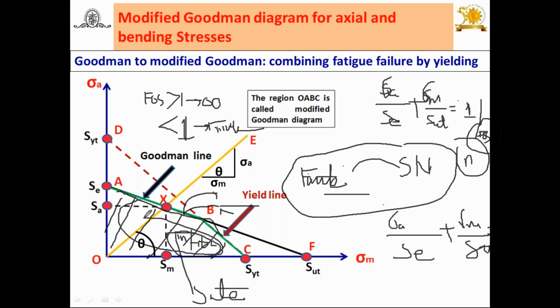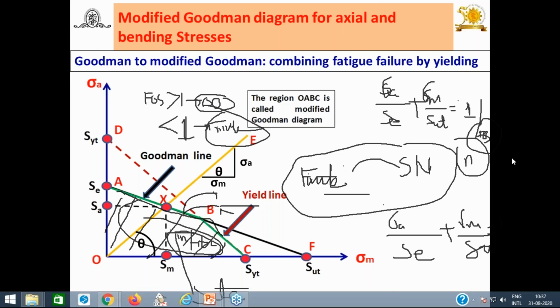Another reason is, inside the region is maybe infinite life, or outside is the finite life. Or another criterion is 1 upon FOS. You can check: FOS greater than 1, infinite life; FOS less than 1, finite life. This is about the modified Goodman diagram when subjected to combined fatigue failure, that is yielding as well as fatigue, for components subjected to axial and bending. I hope you understand these things properly.